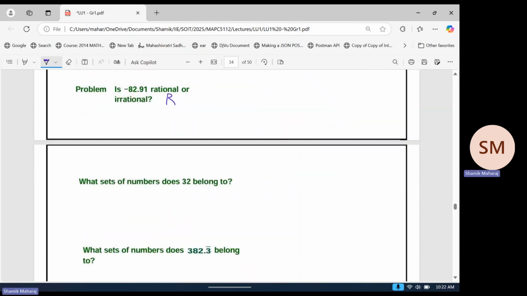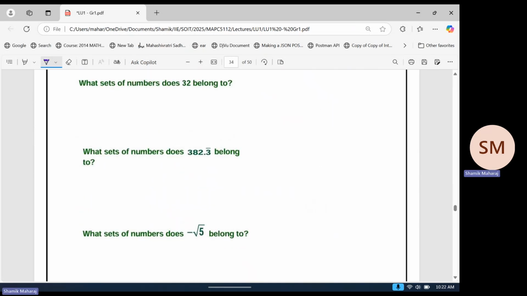Let's say R for rational. And these are not too difficult. Let's just look at the second one together. What sets of numbers does 32 belong to? So I'll take it from the top. Is this a whole number? It is a whole number, right? So we have to remember the symbols now. W, I think, is for whole numbers. Is it a natural number? Yes, got a few yeses. Hands up if you think natural number. Okay, perfect. Correct. It is a natural number.